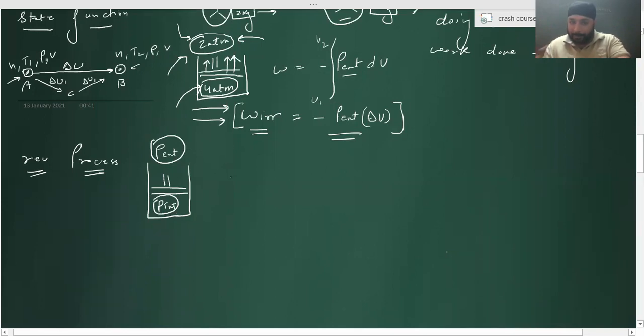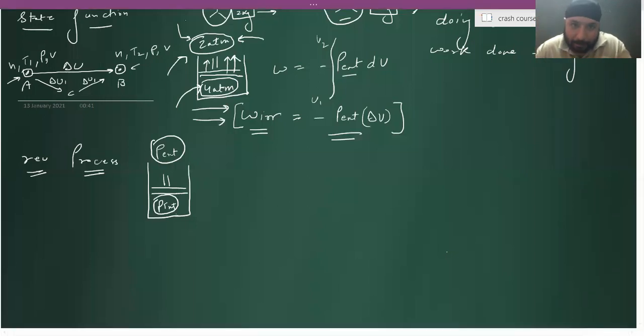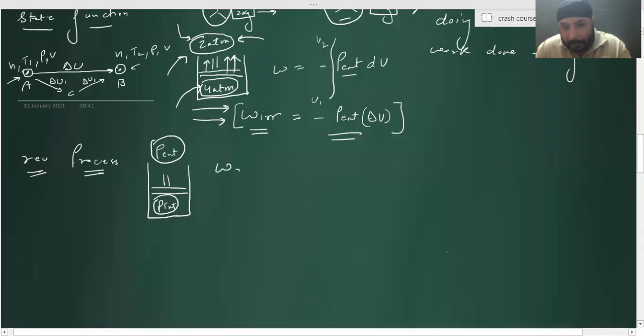Very good. That means P external will always be equal to P internal. That means if I'm pushing the pressure, will it be external or internal? Both are same, right? Yes, sir. So here, shall I say that work done in reversible condition is equal to integral of minus P external dV. But here external pressure is variable, changing.